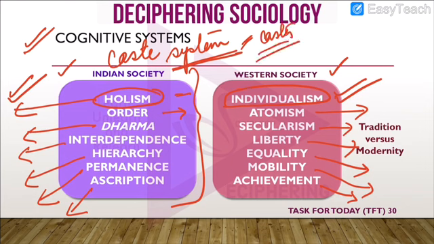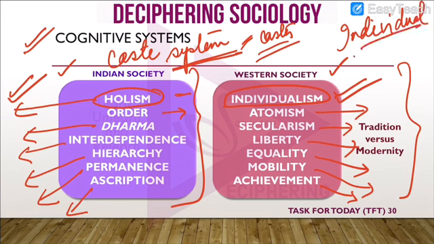While for the West, all these features were embodied in an individual, in a person. There was no institution which manifested all these qualities. It was an individual.